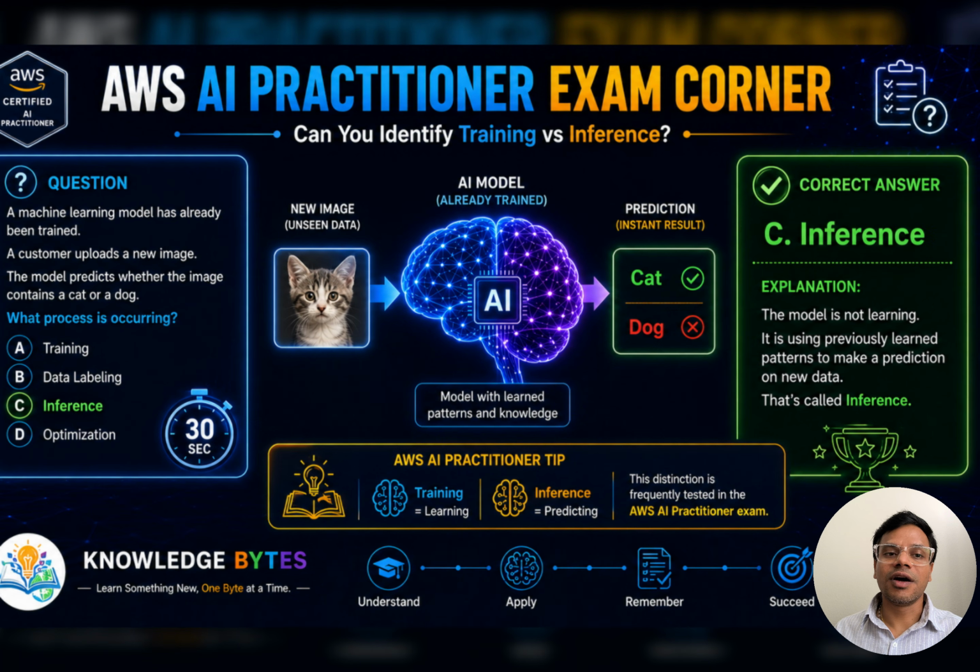Let's test your knowledge. A trained model receives a new image and predicts whether it contains a cat or dog. What process is happening? The answer is inference. The model is not learning. It is simply making predictions. Remember, training is learning and inference is prediction.